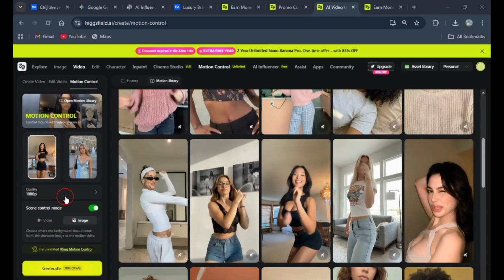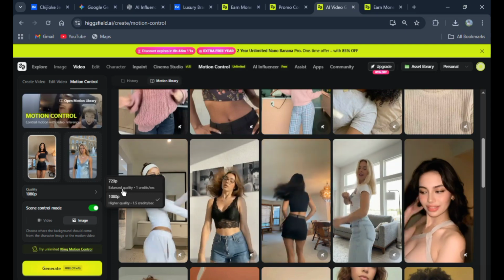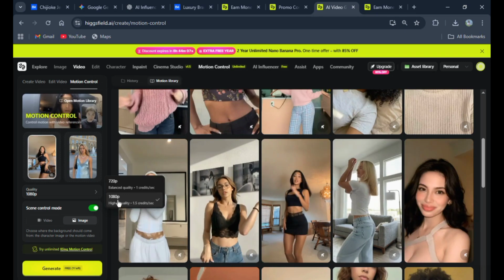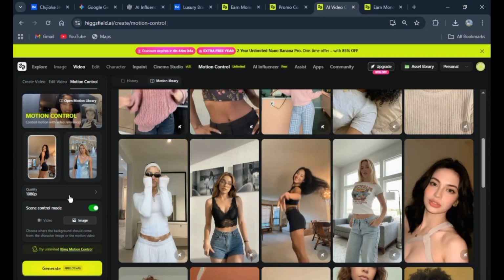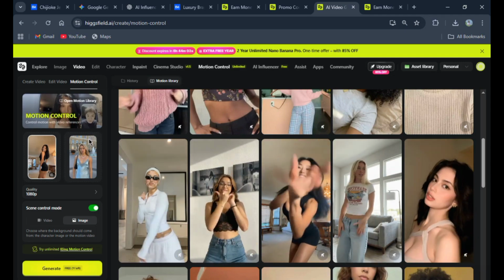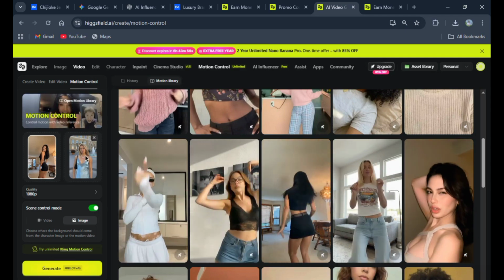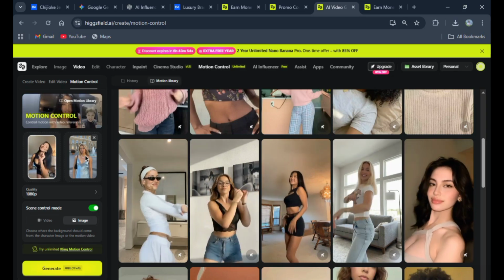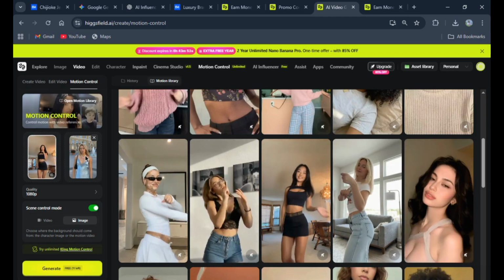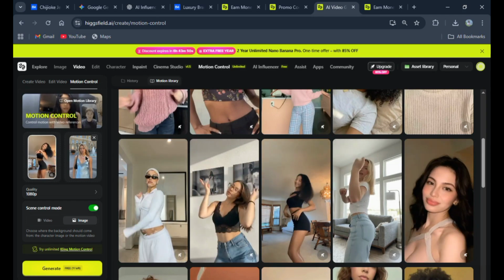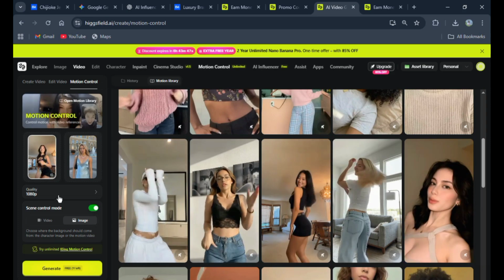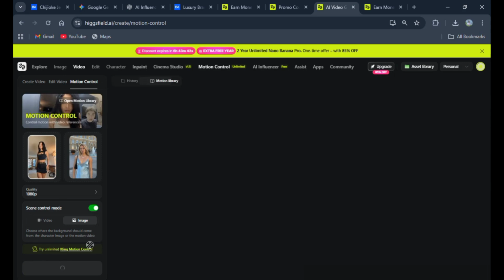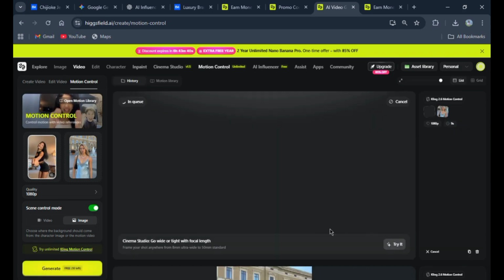Now over here you'll see the quality. So 720p gives you the balance quality, and 180p gives you a higher quality. So I'll just go for 180p, and before I click on generate, if you come over here, you see the option to cancel. Once you cancel this image, you'll be able to see a button that will allow you to import a picture from your device. If you have an influencer you want to use, you don't want to follow the grid setup on the website, you can import the default picture. Now, custom picture. So now I'll click on generate and then wait while it generates our video, right?